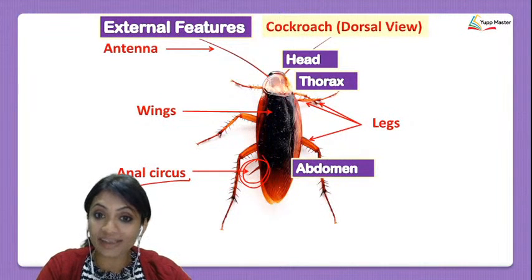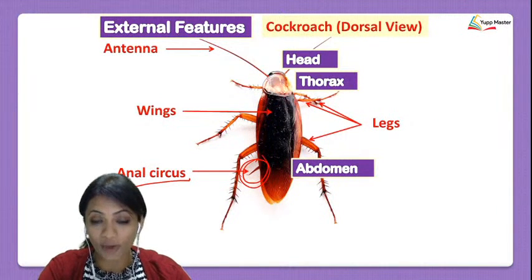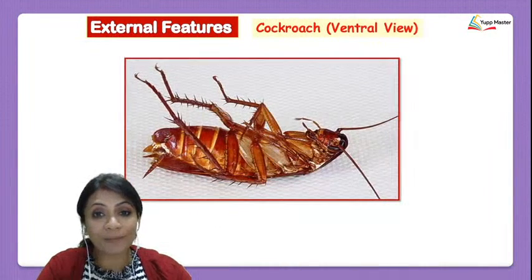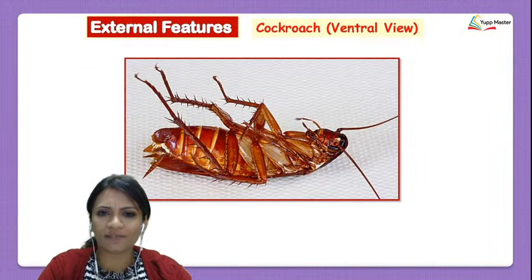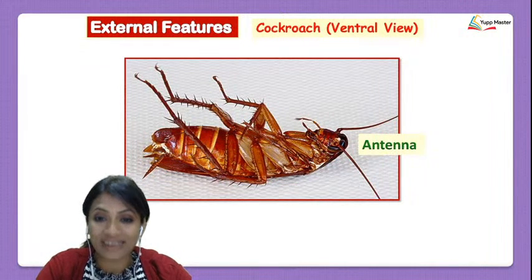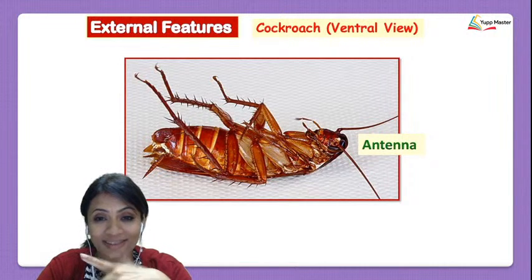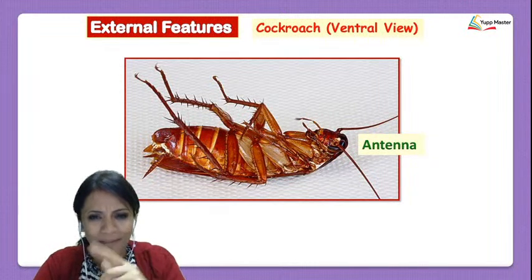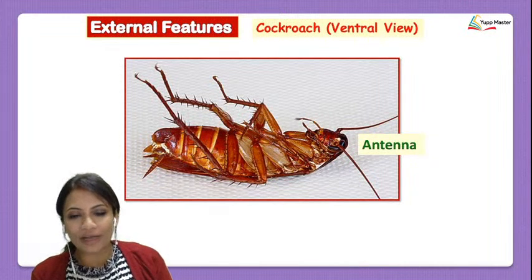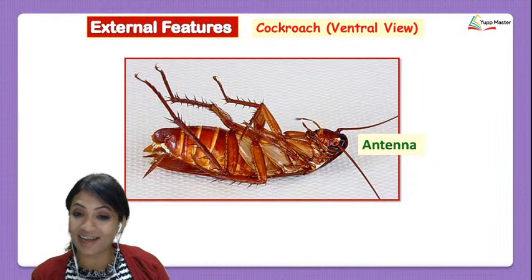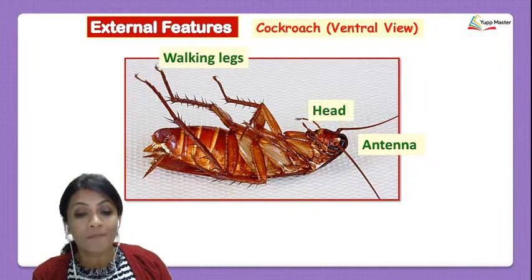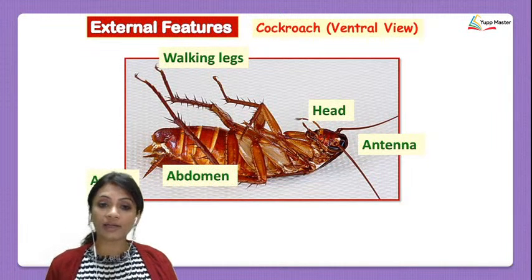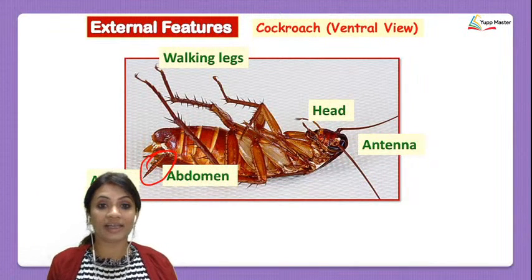We can also see that there are legs, and remember it is an arthropod. So the legs over here are going to be jointed legs. Also flip that cockroach over and now we are able to see the ventral view. Well, when we see the antenna, I hope the girls are okay looking at this. But look at this. So when you see the ventral view of the cockroach, you see that there are antenna present, there's the head there, these walking legs can be seen, the abdominal part can be seen, and you can see this part here which I told you was the anal cerci.